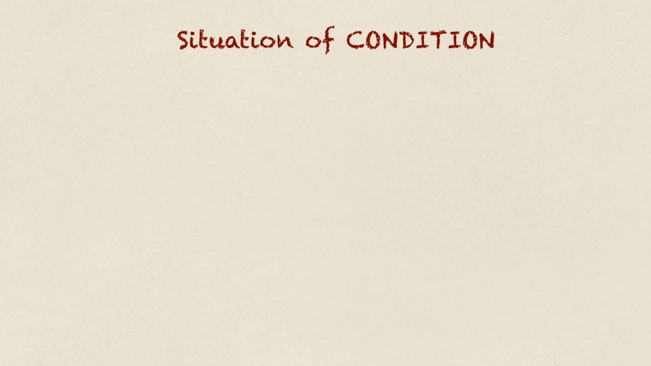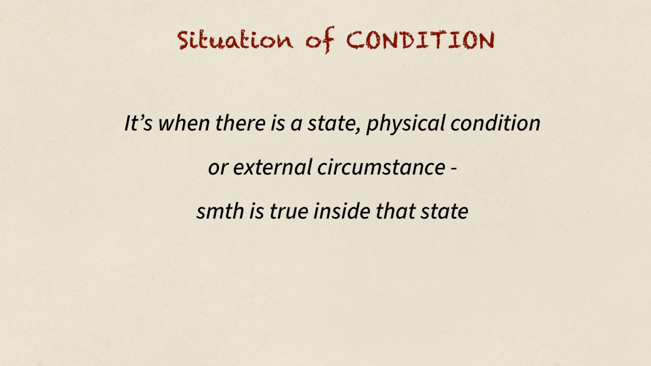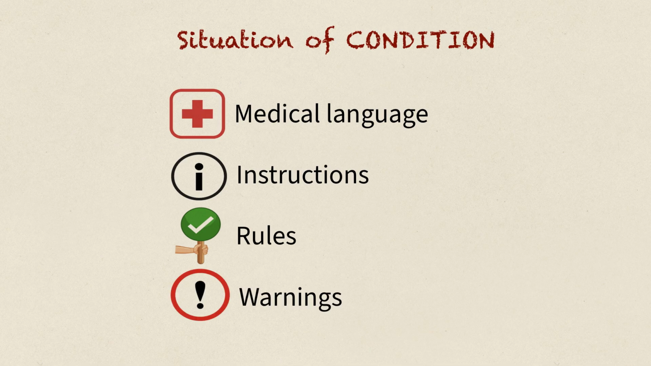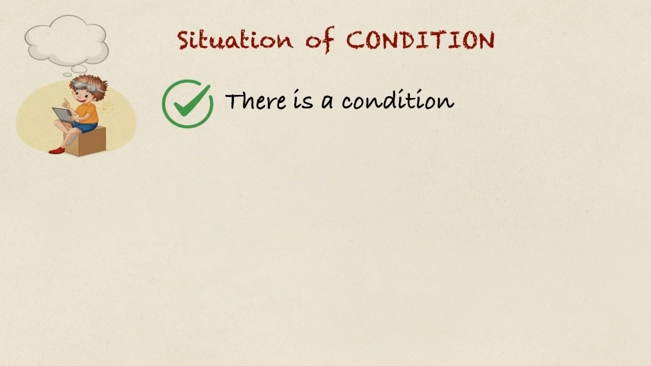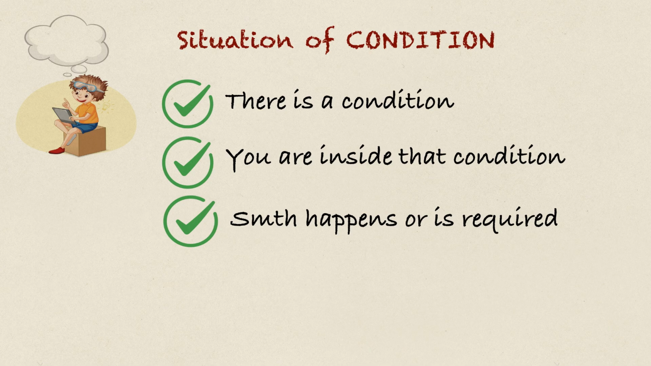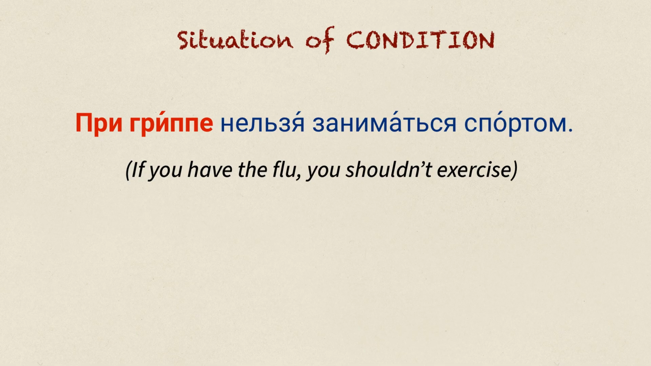What does condition situation mean? It's when there is a state, physical condition, or external circumstance, and something is true inside that state. That's very common in medical language, instructions, rules, and warnings. Think of it like this. There is a condition, you are inside that condition, and in that situation something happens or is required. For example, при гриппе нельзя заниматься спортом. If you are inside the flu situation, you shouldn't exercise.